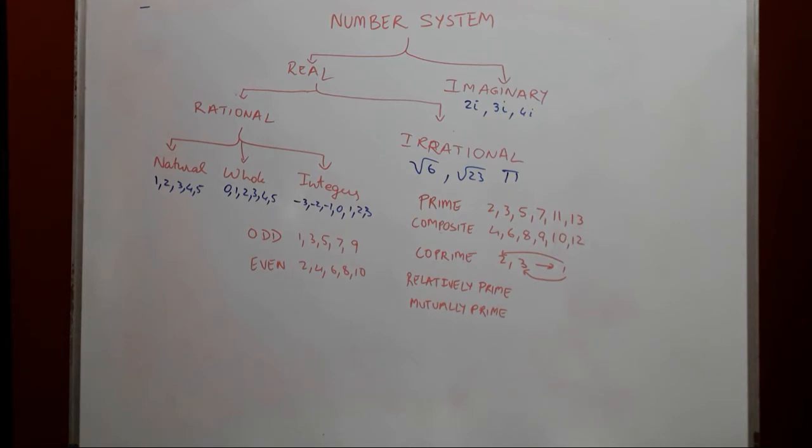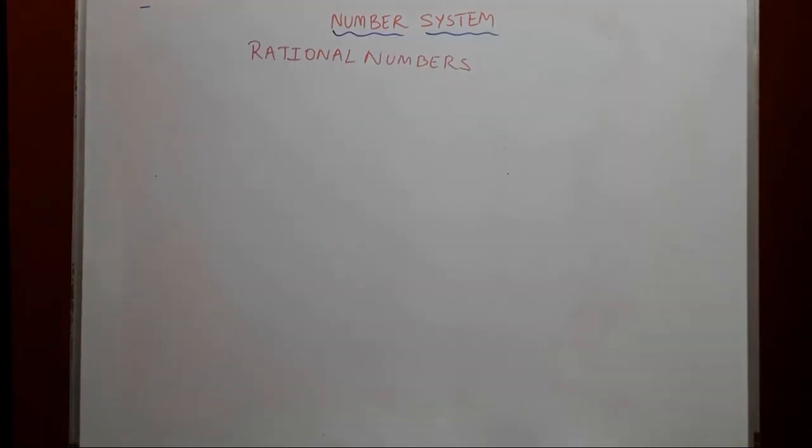But for now we'll focus only on rational numbers, and we don't have to worry much about irrational numbers for now. We will not be having imaginary numbers. We will focus only on real numbers and particularly on rational numbers and see what exactly are rational numbers. Okay, so what are rational numbers?